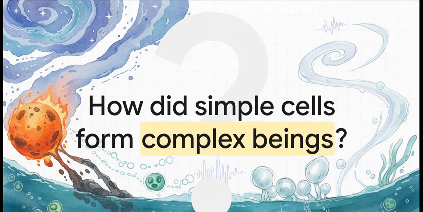It's crazy to think about, but every single atom in our bodies and every fundamental building block of our biology was forged in these exact events. From a collapsing nebula, to a molten rock, to amino acids floating in a primordial ocean. But this leaves us with one massive, incredible question to ponder. How exactly did those tiny, simple, oxygen-making cells evolve and combine over the next 3 billion years to ultimately pave the way for human consciousness?